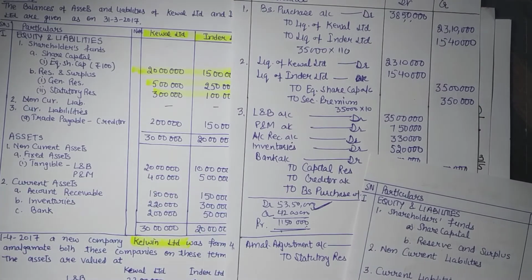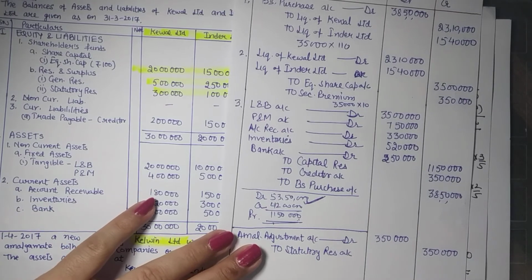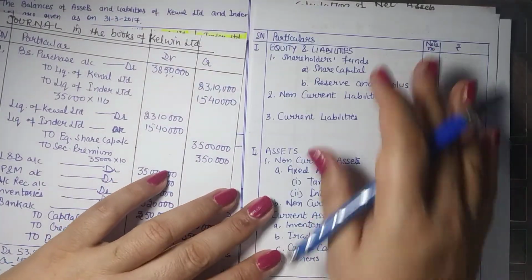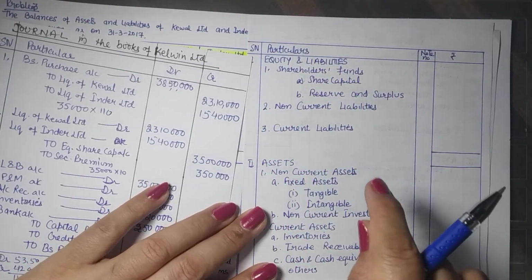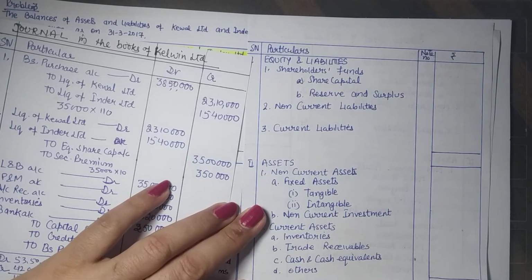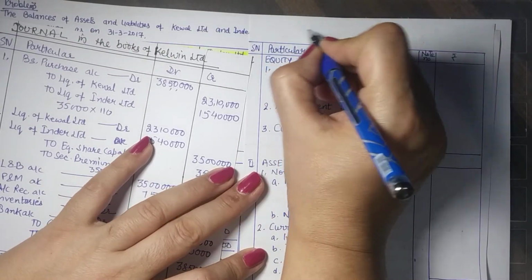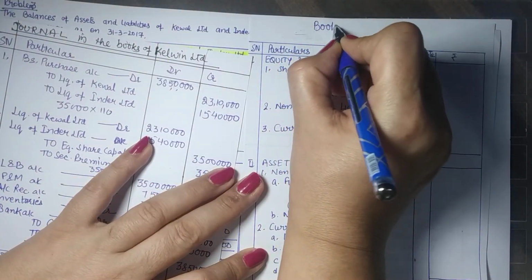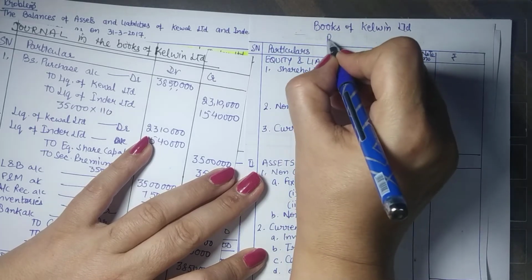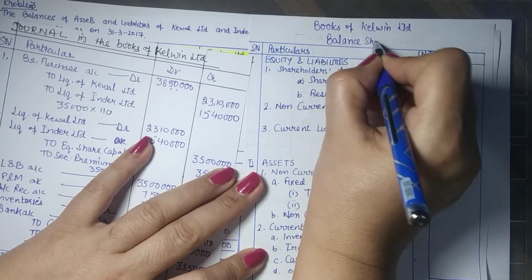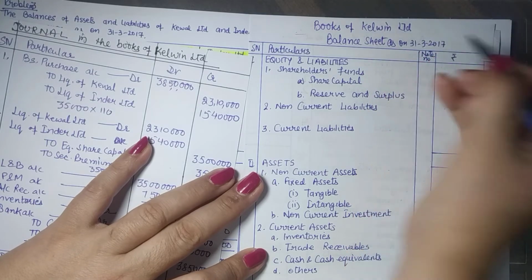Now coming to the next part of our question, that is the balance sheet. So the balance sheet is to be prepared strictly in the given format as per the Companies Act 2013. So this is the format of our balance sheet. In any problem we have to make this format only, and all calculation will be done through the adjustments, through the notes to the balance sheet. So we can write here: in the books of Calvin Limited, balance sheet as on 31st of March 2017, right?